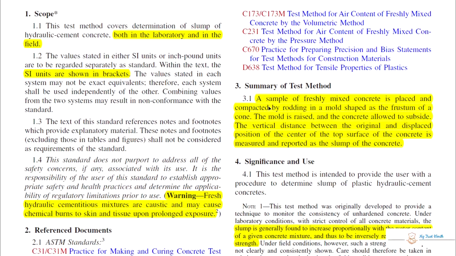Summary of the test: a sample of freshly mixed concrete is placed and compacted by rodding in a mold shaped as the frustum of a cone. The mold is raised and the concrete allowed to subside. The vertical distance between the original and the displaced position of the center of the top surface of the concrete is measured and reported as the slump of the concrete.